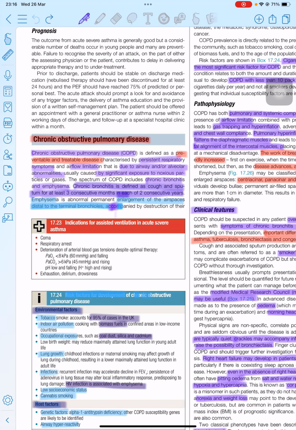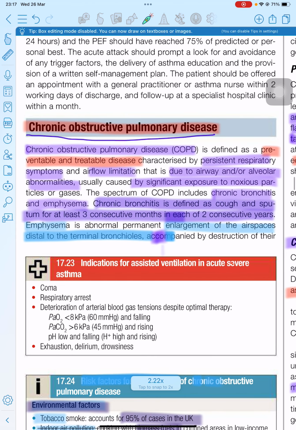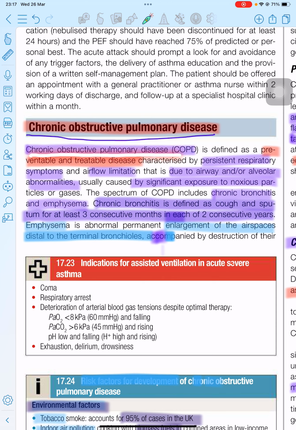Let's discuss a new topic in medicine, which is COPD, meaning chronic obstructive lung disease. First, let's discuss the definition of COPD. COPD is a disease of the airway which is preventable and treatable. It is mainly characterized by respiratory symptoms and airflow limitation due to airway or alveolar abnormality. The abnormality may be in the airway tract or in the alveoli, mainly due to exposure to any noxious particles or gases. Noxious means unpleasant particles.